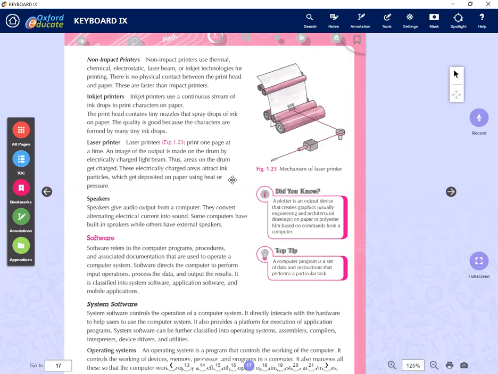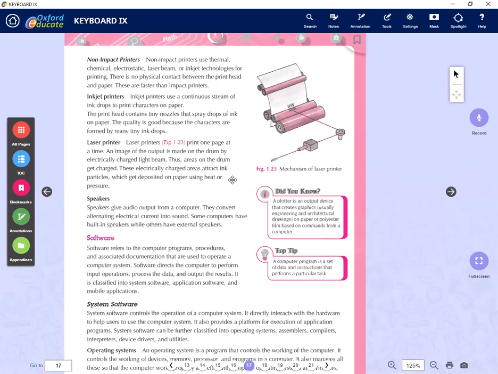Then the next category we have is the speakers. Any questions, children, up to here? No, sir. Okay, because the time is going up today, I'll just continue. If you have any question, please ask.